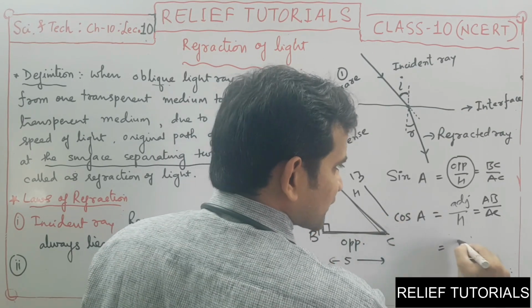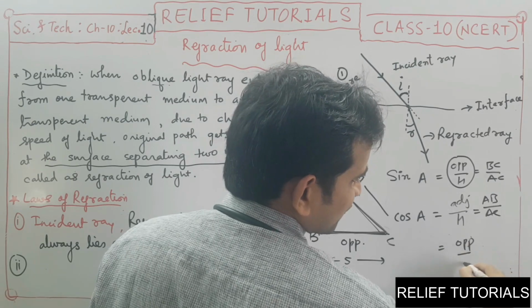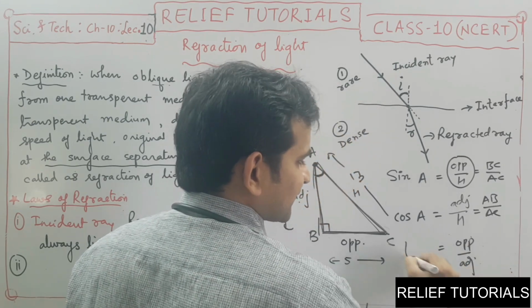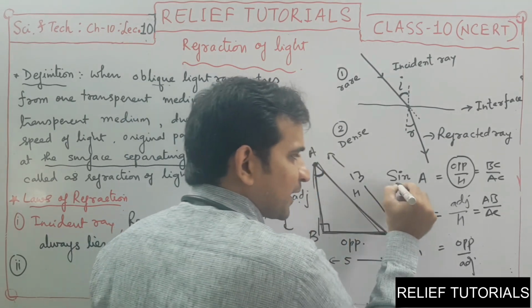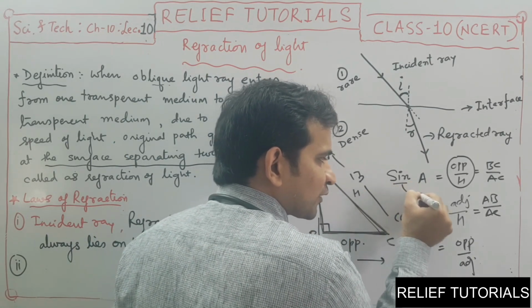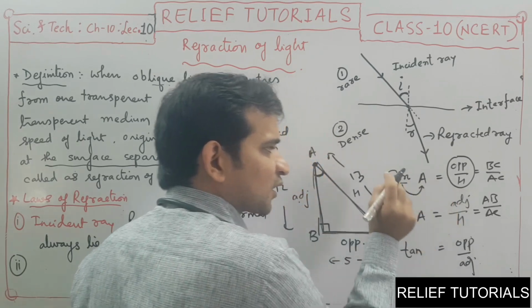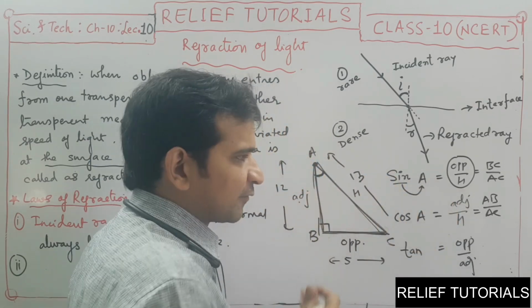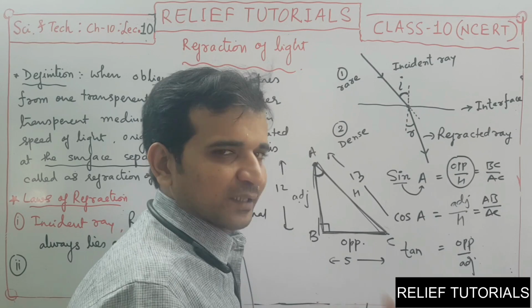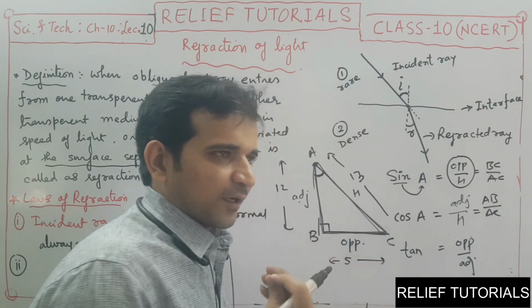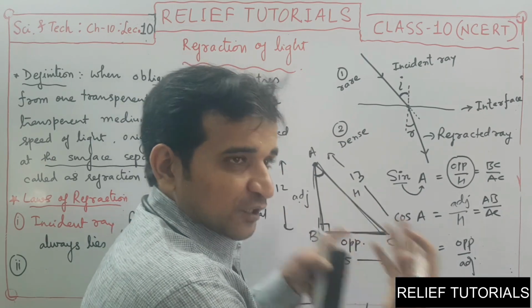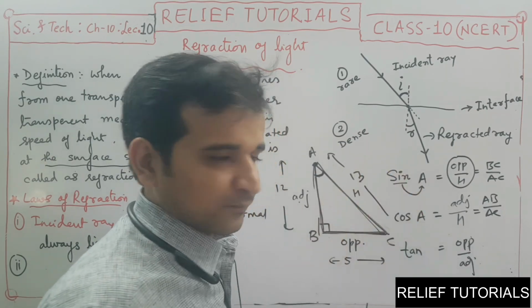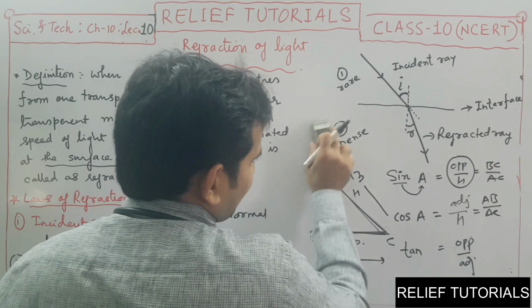If the ratio is of opposite side to adjacent side, it is called the tan ratio. But every time, behind the name of the ratio, we have to give the name of the angle, as per the point of view of which angle you are deriving these ratios. So this is the way.